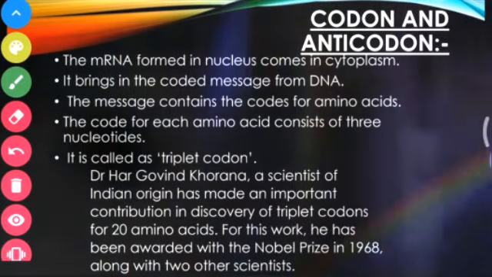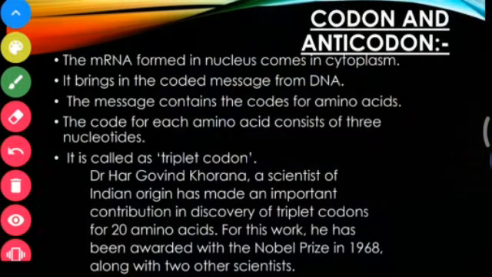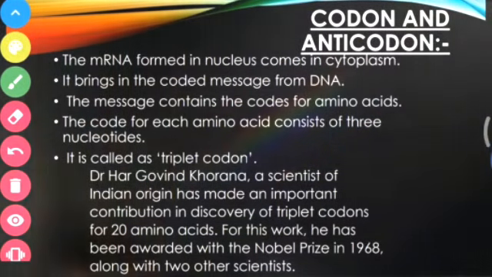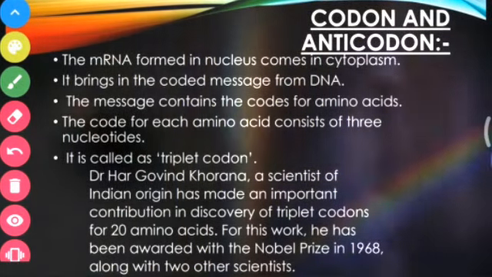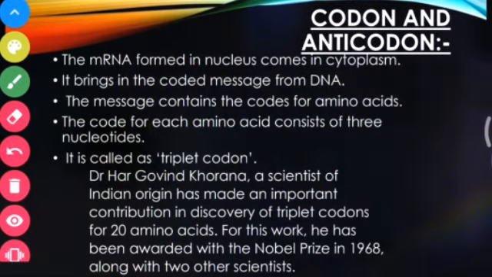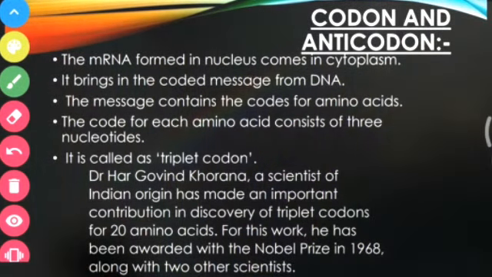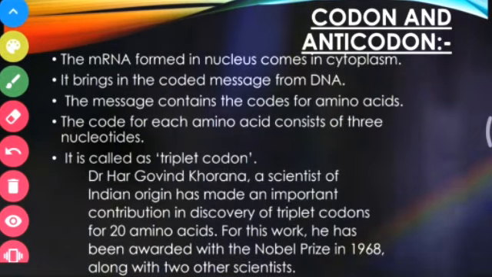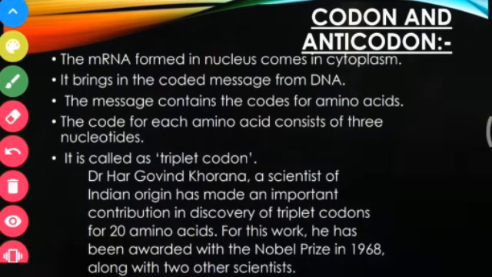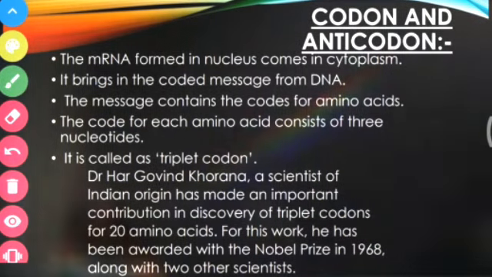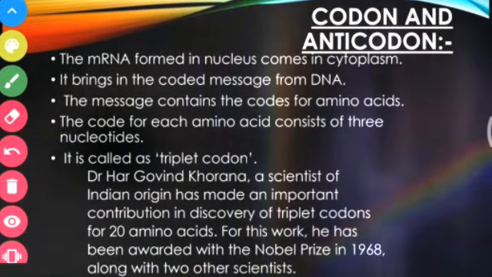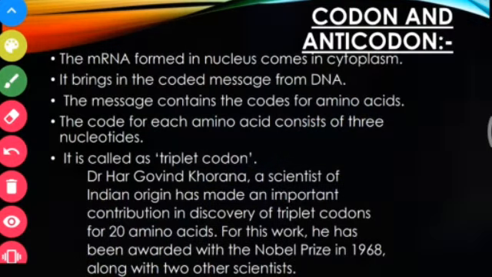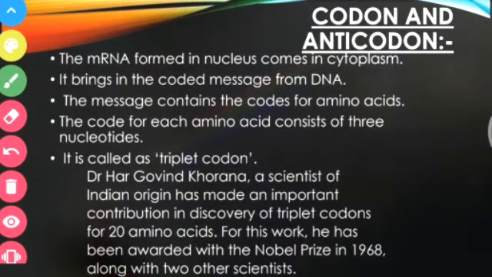And this was proved by Dr. Hargobind Khorana, a scientist of Indian origin, who made an important contribution in the discovery of the triplet codon for the 20 amino acids. For this work, he was awarded a Nobel Prize in 1968 along with 2 other scientists. So this was a big contribution to the field of biology, an Indian scientist getting a Nobel Prize for discovering this triplet codon.